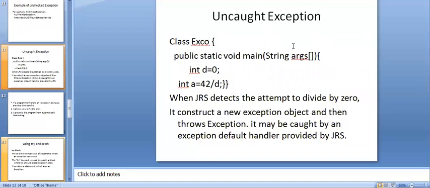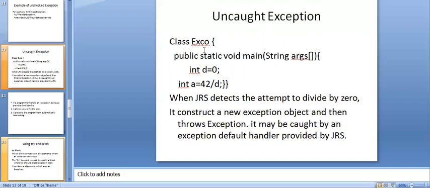Let's talk about uncaught exceptions. Here I have a small program, and in this program I'm not going to handle any exception. So who will detect it here? The Java runtime system will detect that it is divided by 0. This JRS will construct a new exception object and then throw the exception, and it may be caught by your Java runtime system. So I'll execute this code, then I'll help you understand this one.